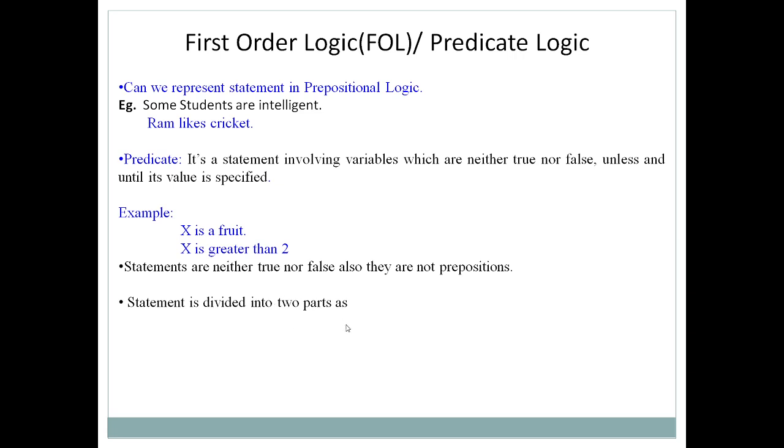In predicate logic, your statement is divided into two parts. What are they? The first one is the subject and the second one is the predicate. In the first example, x is a fruit, x is the subject or object, whereas is a fruit is the predicate. So always remember that in predicate logic, your statement is always divided into two parts: one is the subject and the second is the predicate.